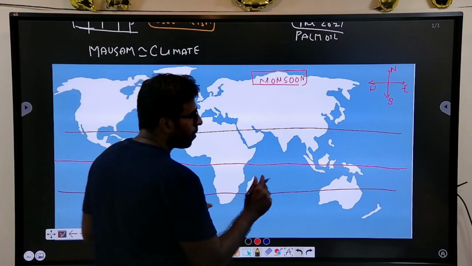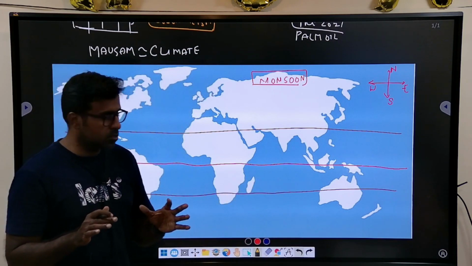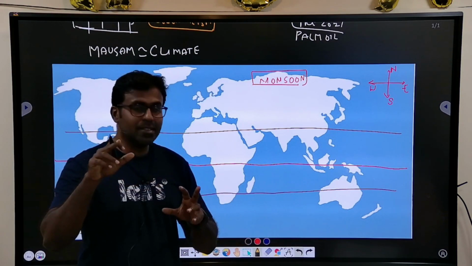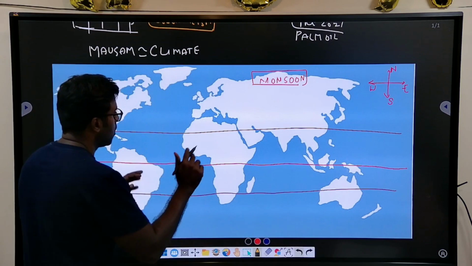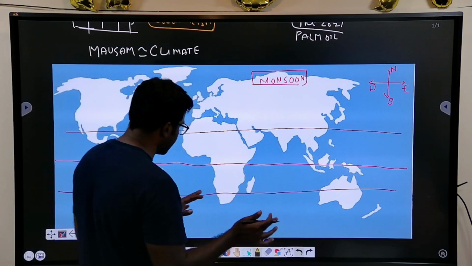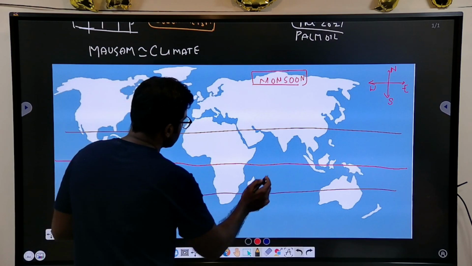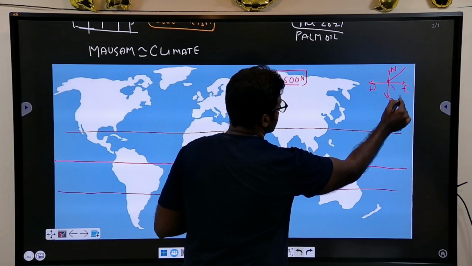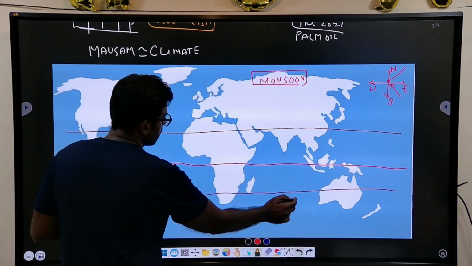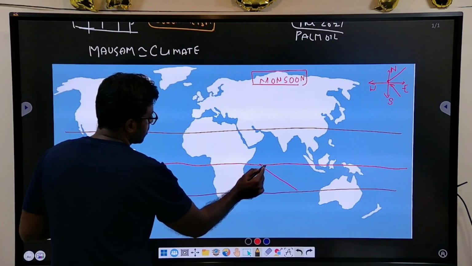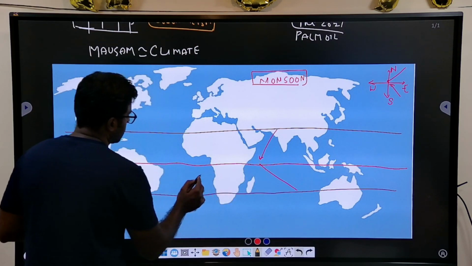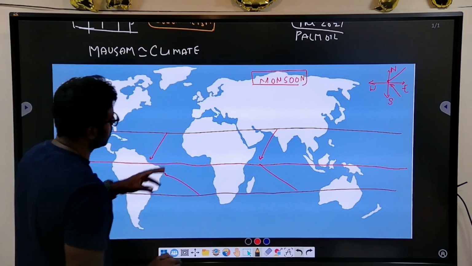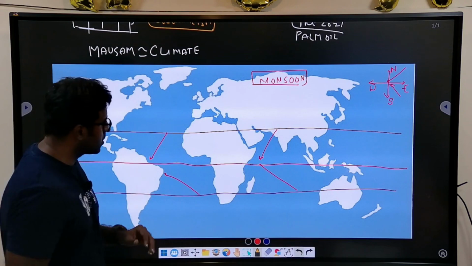In GC Leong, the monsoon climate will also come with the tropical maritime climate, so it will not be a chapter only on monsoon; both are important. First, I will talk about the maritime climate a little bit. It's very, very simple. In terms of trade winds, one is the northeast trade winds, another is the southeast trade winds. The trade winds will be like this, one like this, another like this. This is the northeast and southeast. In simple terms, these are the trade winds.